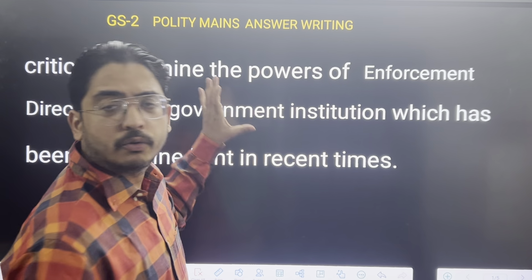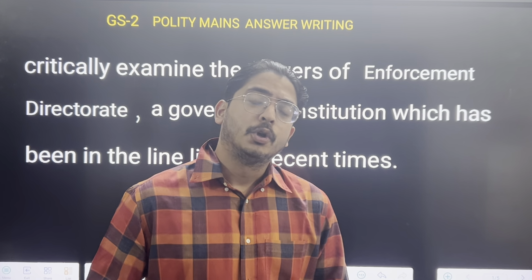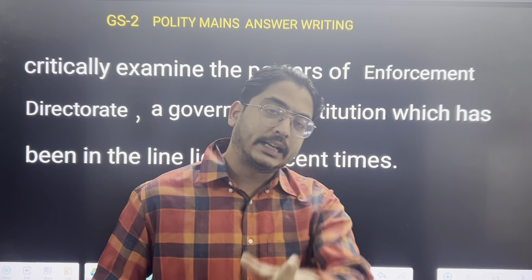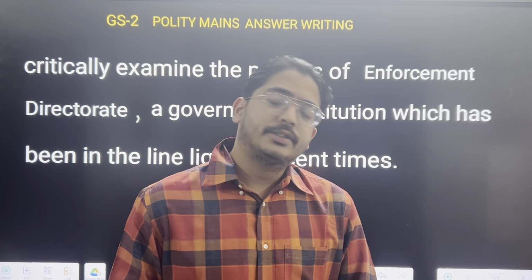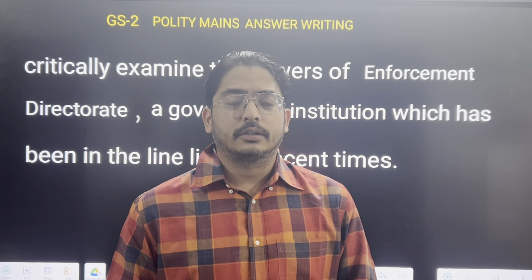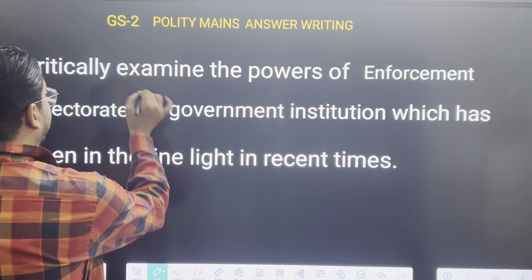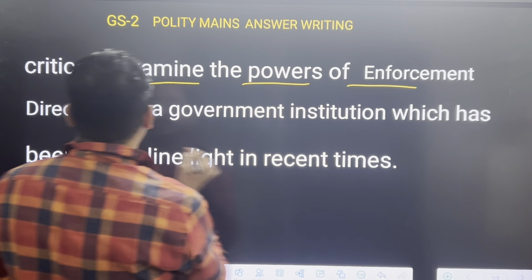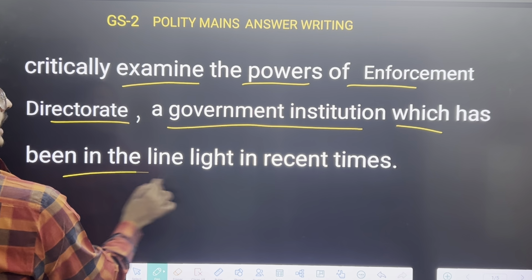So today we have one question from GS2, that is institutions or government institutions. The topic is the Enforcement Directorate. Now the Enforcement Directorate is always in the news because of the misuse of that agency. There are speculations that the agency is being misused by political parties for settling political grudges. So the question is, critically examine the powers of the Enforcement Directorate, a government institution which has been in the limelight